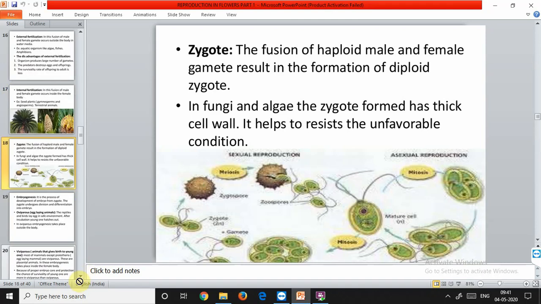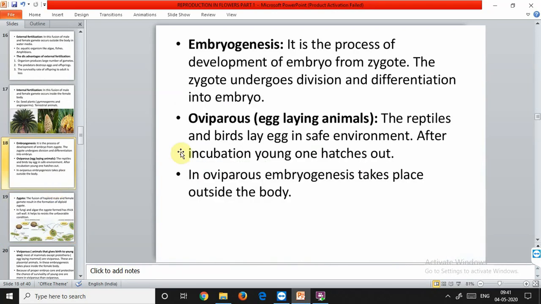So every sexually reproducing organism, including human beings, begins life as a single cell, that is the zygote. Now embryogenesis occurs. What happens in embryogenesis? It is the process of development of the embryo. Genesis means development or formation. The embryo is developed from the zygote. During embryogenesis, the zygote undergoes cell division. The cell division that it undergoes here is mitosis. And then after cell division, cell differentiation occurs. We all know that mitosis is a process in which the chromosome number remains constant, so cell division is basically done in order to increase the number of cells in the developing embryo.